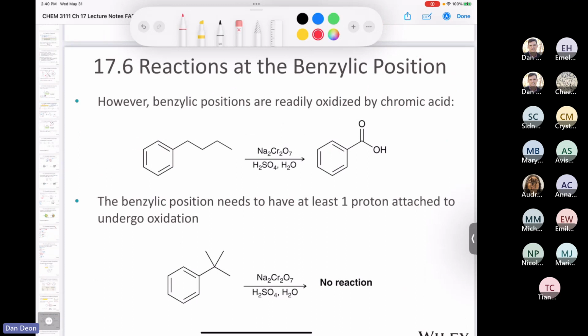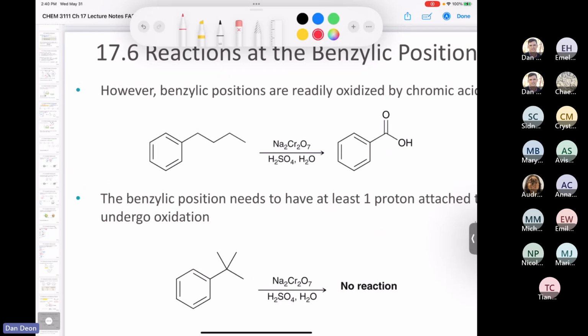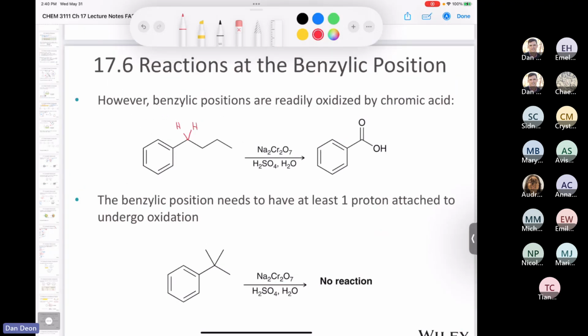However, here's where it gets interesting and what's going to be pertinent for us in this chapter: if you have a benzylic position with at least one proton on it. So here we have 2 protons, and you treat that with chromic acid, which is formed by mixing sodium dichromate, sulfuric acid, and water. Then it's going to oxidize the benzylic position to a carboxylic acid, and so you end up with some kind of benzoic acid derivative.